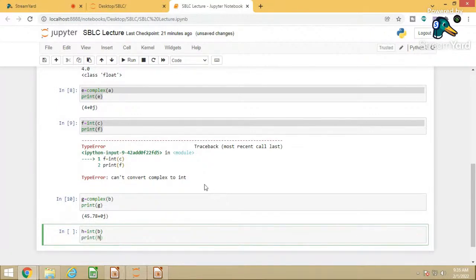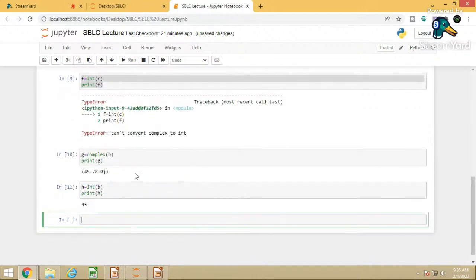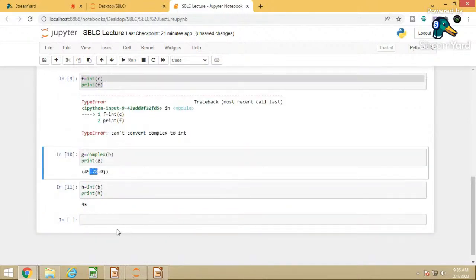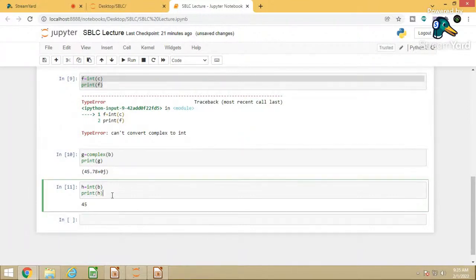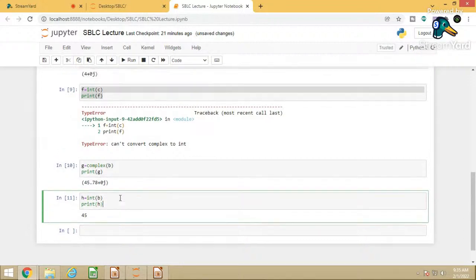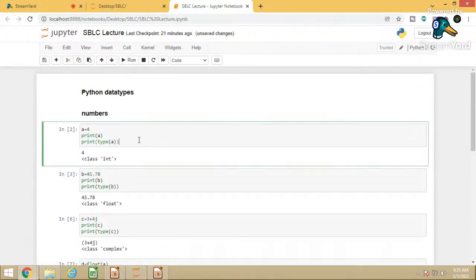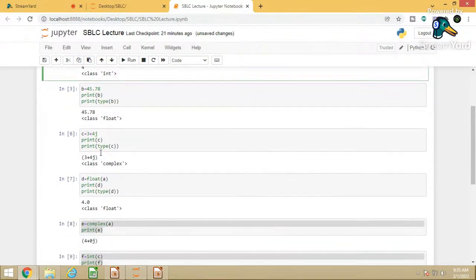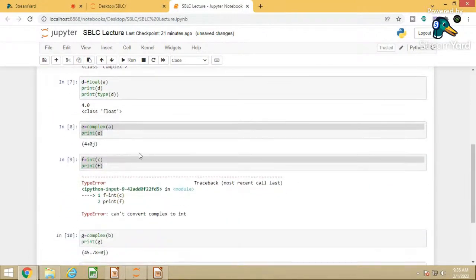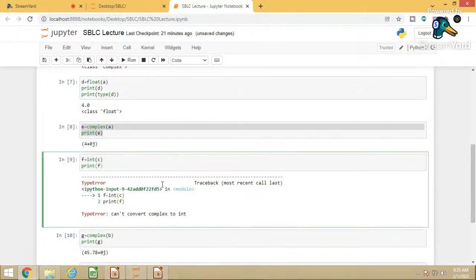Print h. So it will just take 45. It will remove the 0.78, that is, the decimal part it will remove. So this is nothing but how you can interchange one value into another value. So this is about how numbers are handled in Python. Integer, float, and complex can be interchanged, but complex cannot be converted into integer or float.